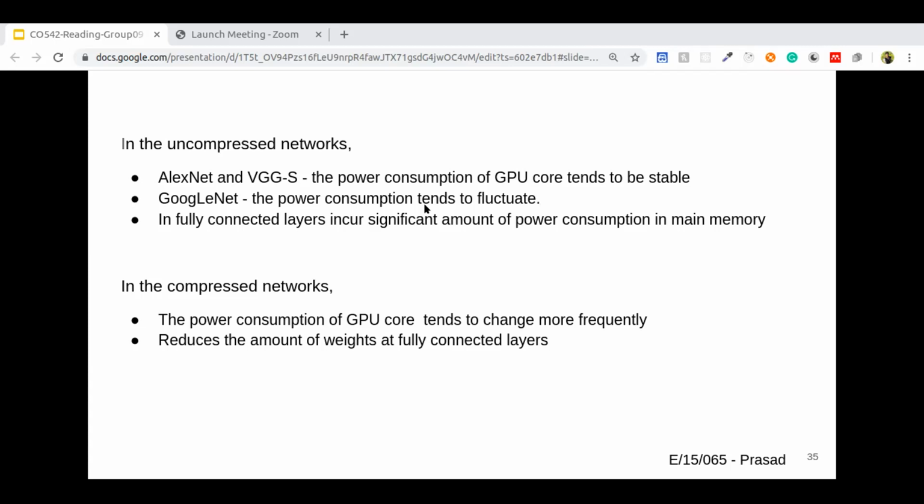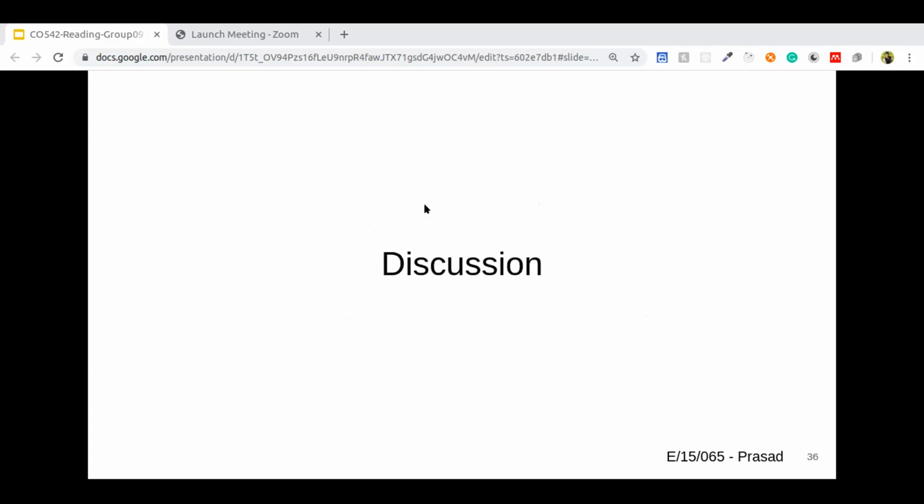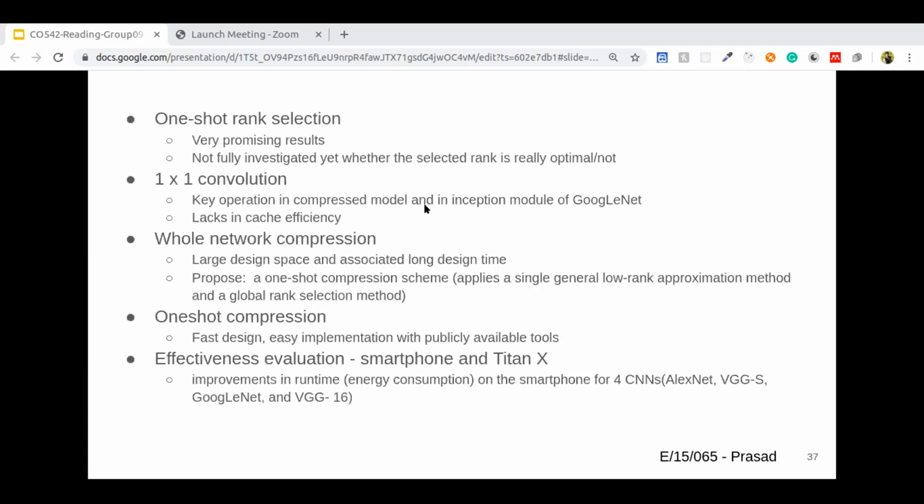So now let's move into the discussion of this research paper. They obtained very promising results with one-shot rank selection, but it is not fully investigated yet whether the selected rank is really optimal or not. The one-by-one convolution is a key operation in the compressed model as well as in the inception module of GoogleNet. As shown in our experimental results, it lacks in cache efficiency.